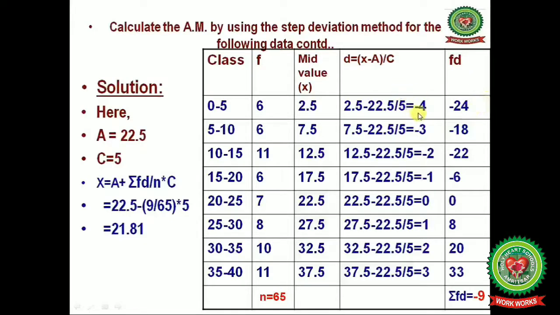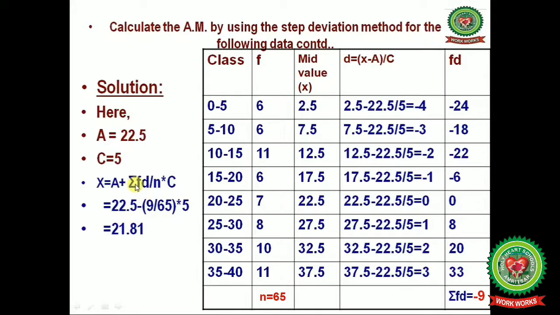Now multiply these step deviations with the frequency to get FD. Minus 4 multiplied by 6 gives minus 24. Minus 3 multiplied by 6 gives minus 18. Minus 2 multiplied by 11 gives minus 22. In this way you multiply F and D and you will get summation FD equals minus 9.